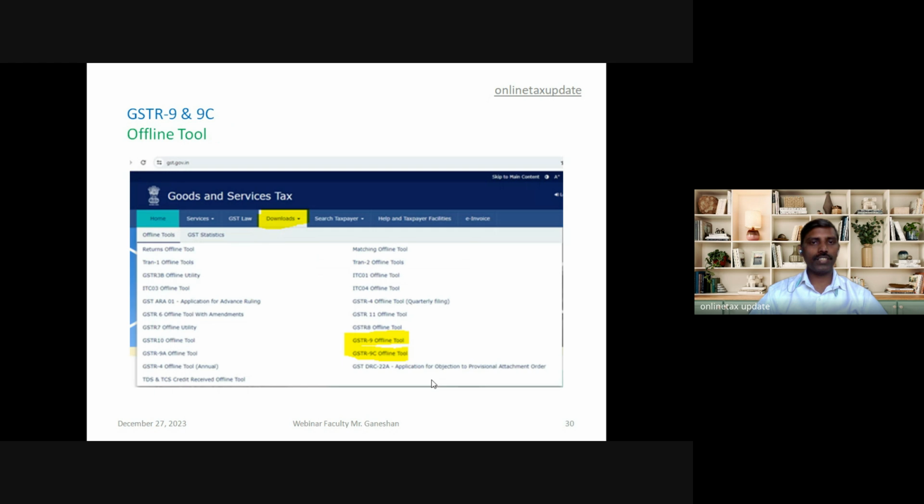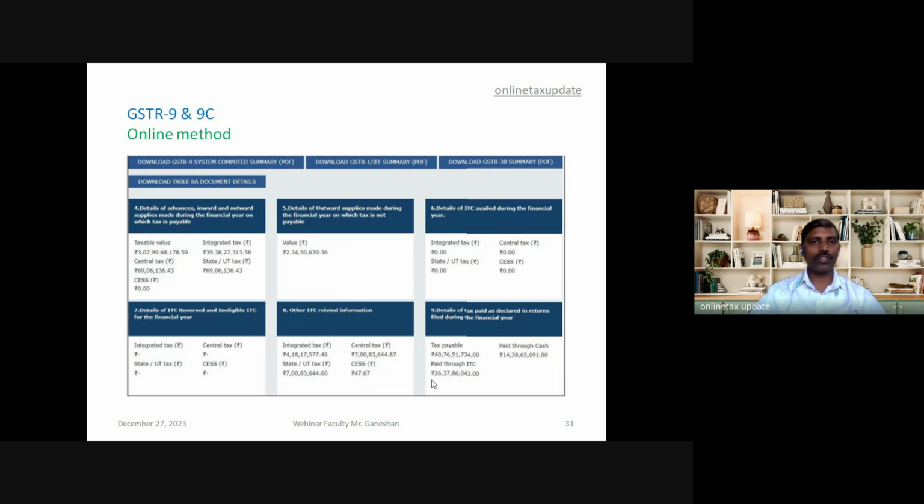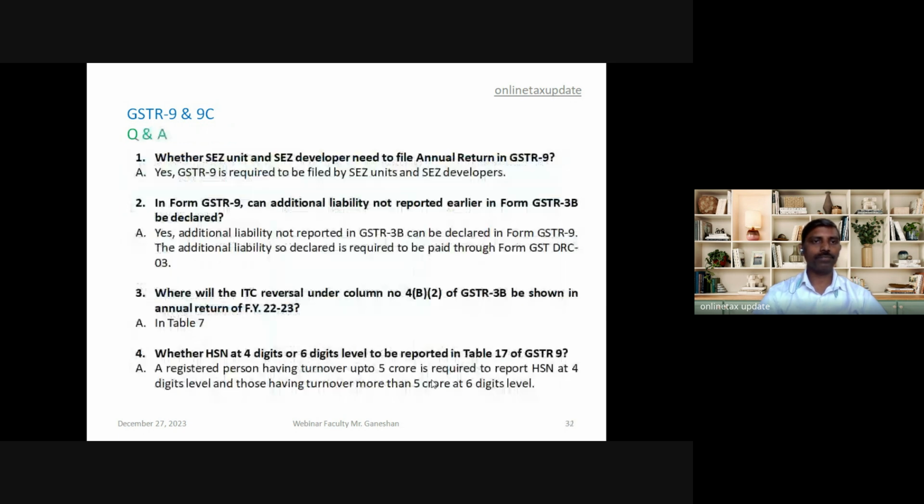There are two methods of filing 9 and 9c. That is the offline method in gst.gov.in. In the download section, the tool is available, offline tool 9 and 9c, which we can use to file the return. An online method: log in to the gst.gov.in, and then in the annual return there are tabs: table 4, table 5, 6, 7, 8. Click on each of the tabs, fill up the information and submit the return.